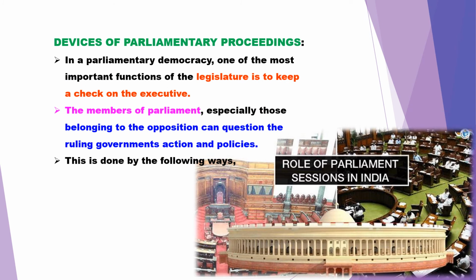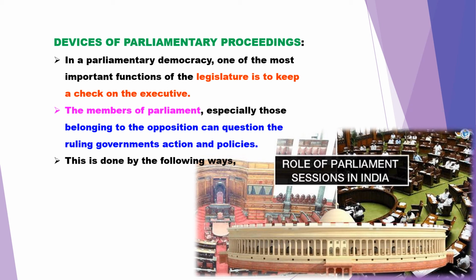So now we are about to see what the parliamentary proceedings are. In a parliamentary democracy, one of the most important functions of the legislature is to keep a check on the executive. This lawmaking body always keeps a check on the executive. The members of the parliament, especially those belonging to the opposition, can question the ruling government's actions and policies.